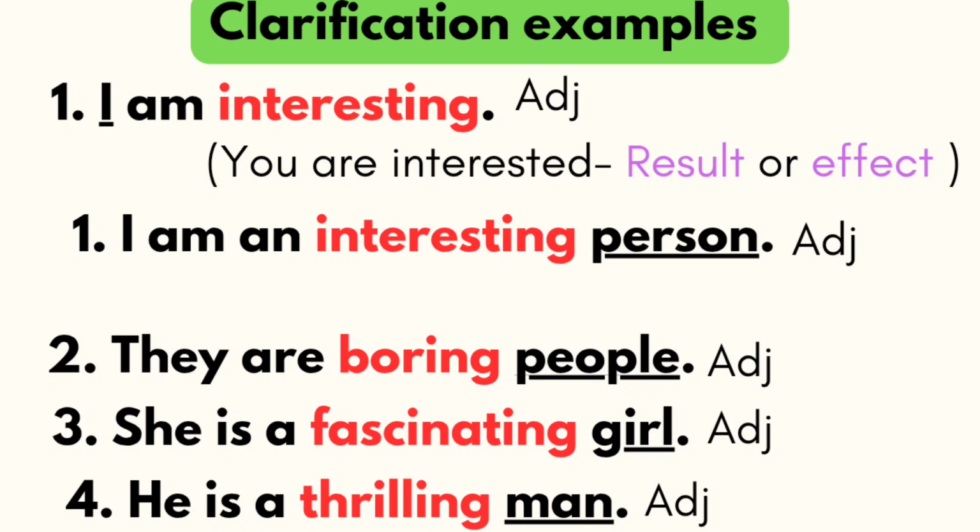He is a thrilling man. Which kind of man? He is a thrilling man. Man is a noun. Thrilling is an adjective. And man is described by an adjective, that is thrilling. He is a thrilling man, or you can say he is thrilling. Because of him, we are thrilled. I hope this is clear. So we'll see the final overview of the topic, okay, of the concept.